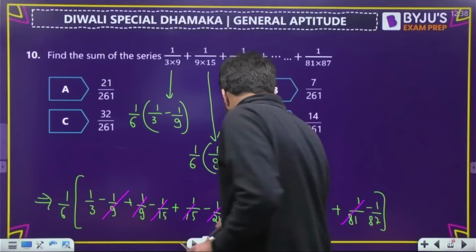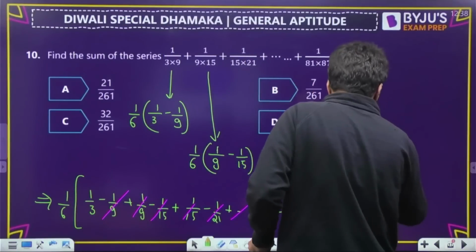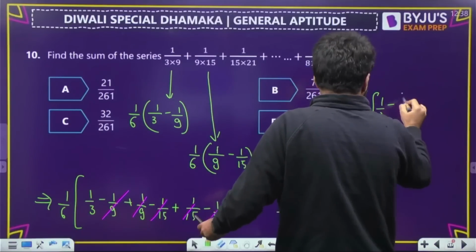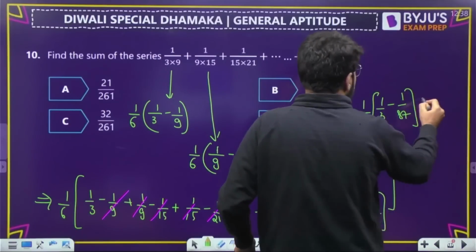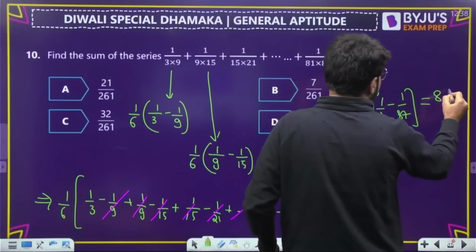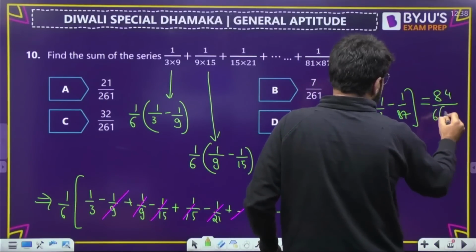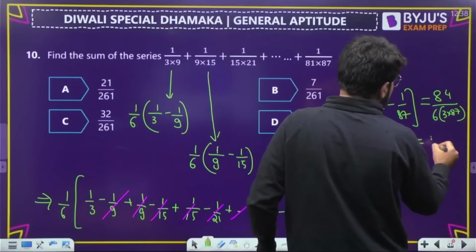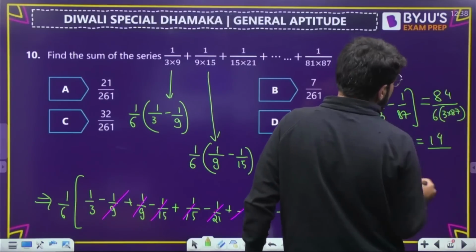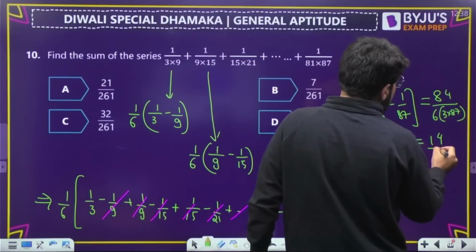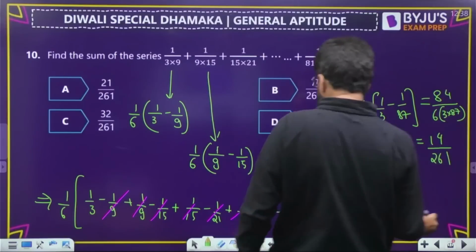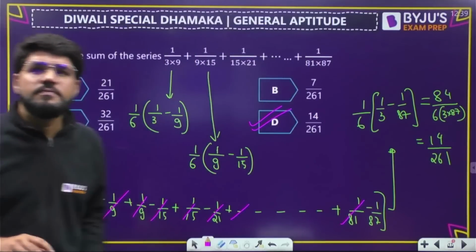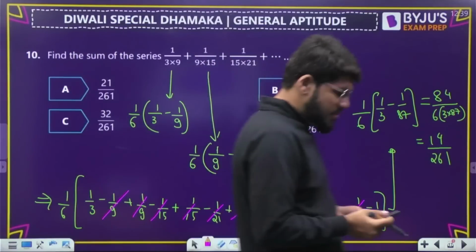Okay. So what is only left here? 1 by 6 is outside, 1 by 3 minus 1 by 87. So it is solved now. 87 minus 3, 84, divide by 6 into 3 into 87. Okay, so 84 by 6 itself cancelled as 14. 14 by 87 into 3, 240 and 21, 261. 14 by 261, here we have the option. Option number D, which is totally correct.